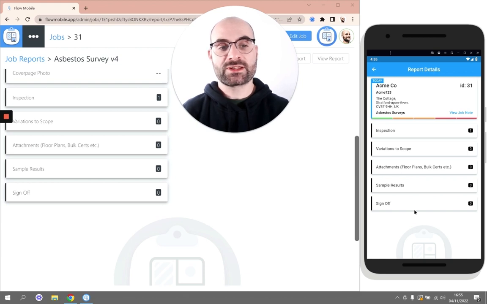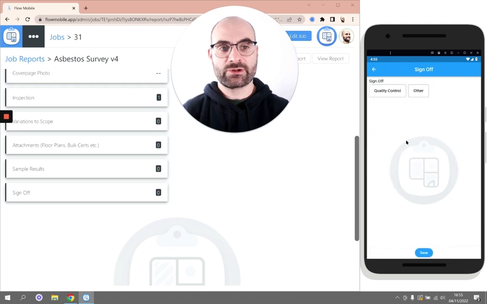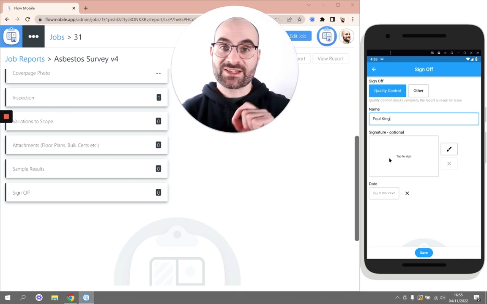So I'm going to go into this sign-off section here. I'm going to add a new signatory. This is going to be a quality control sign-off. And then you'll see we have this tap to sign option. So this is going to be really helpful if you've got a stylus, for example. You can do it with your finger, but it might be a little bit more fiddly.